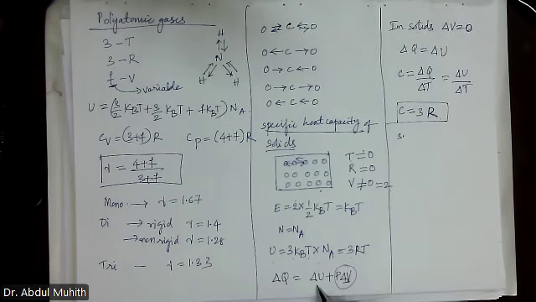So now delta Q is equal to delta U plus P delta V. What is this formula? It is from thermodynamics: first law, second law, zeroth law.